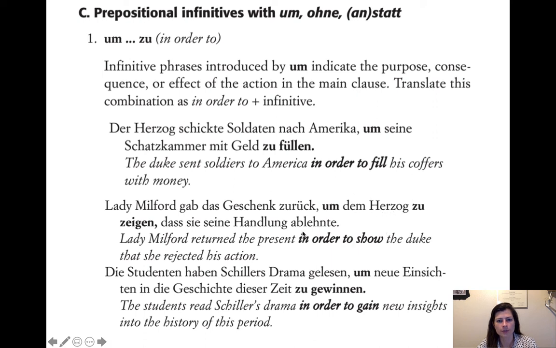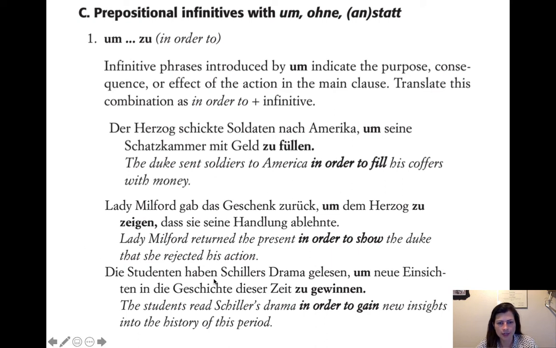And then this, dass sie seine Handlung ablehnte, is a whole other dependent clause. We're just entering into another clause. Yeah. So of course, the zu infinitive is at the end of the sentence if that's the end of the sentence, but it's really at the end of the clause, because sometimes you want to put a new clause in there. So end of the clause.